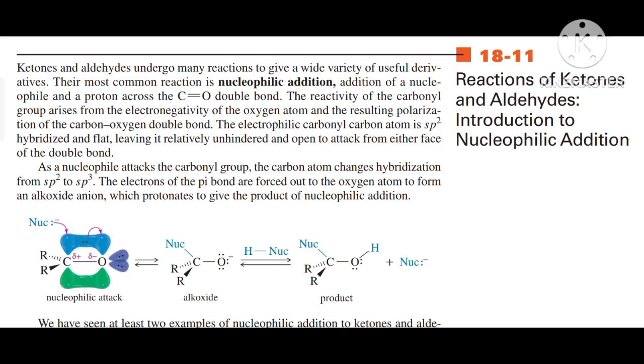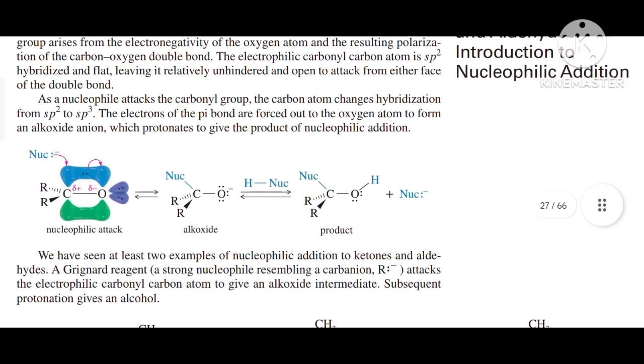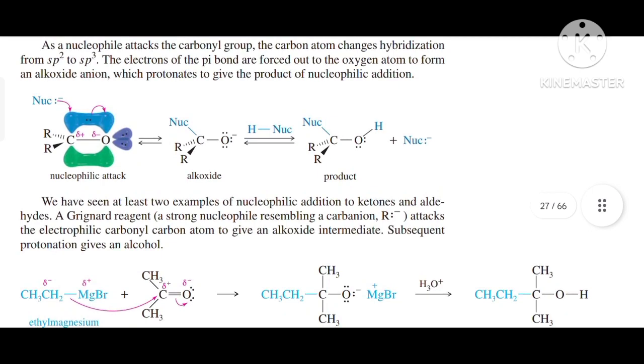The reactivity of the carbonyl group arises from the electronegativity of the oxygen atom and the resulting polarization of the carbon-oxygen double bond. The electrophilic carbonyl carbon atom is sp2 hybridized and flat, leaving it relatively unhindered and open to attack from either face of the double bond. As a nucleophile attacks the carbonyl group, the carbon atom changes hybridization from sp2 to sp3. The electrons of the pi bond are forced out to the oxygen atom to form an alkoxide anion, which protonates to give the product of nucleophilic addition.